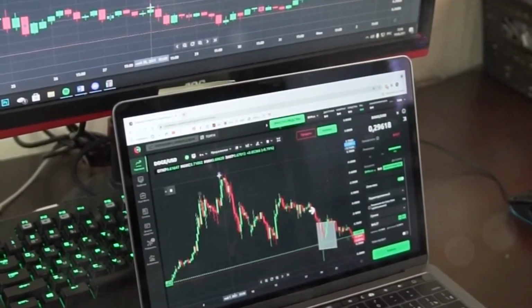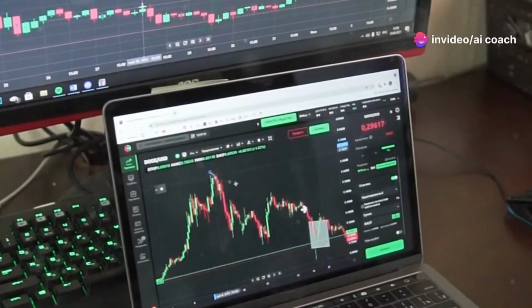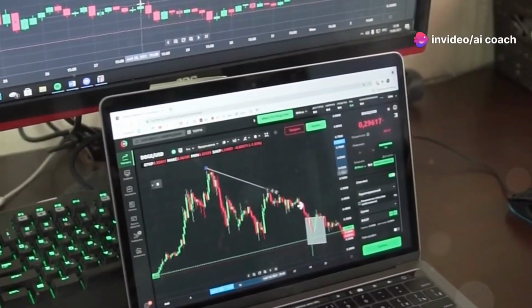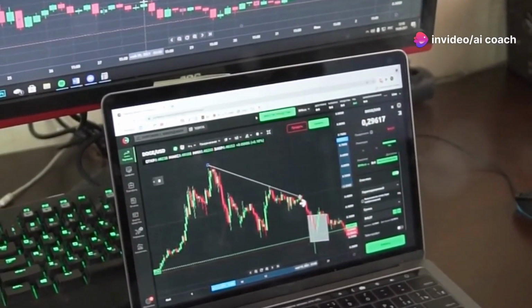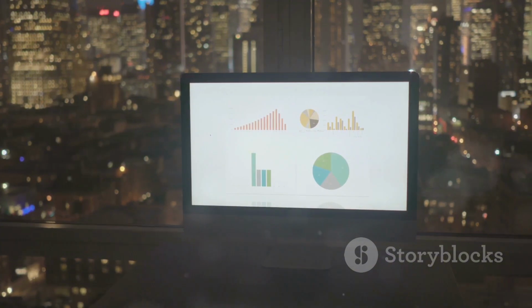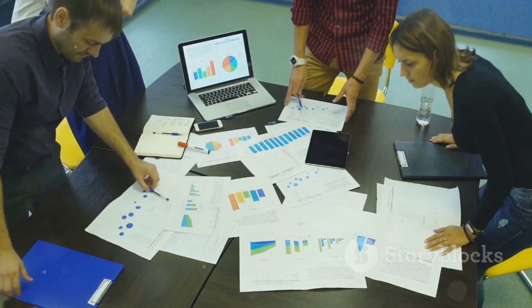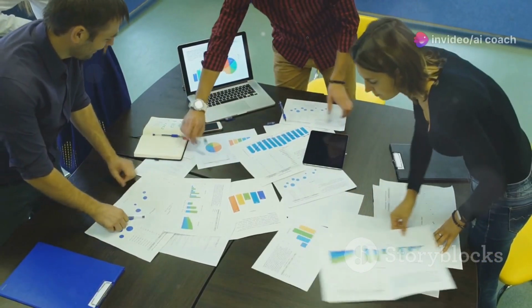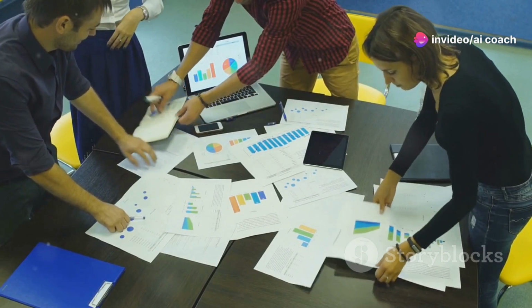When it comes to financial projections, AI excels by analyzing historical data, identifying patterns, and simulating scenarios. It can predict revenue growth based on market conditions, competition, and consumer behavior. Plus, it automates the creation of financial statements, saving you a ton of time and reducing errors.